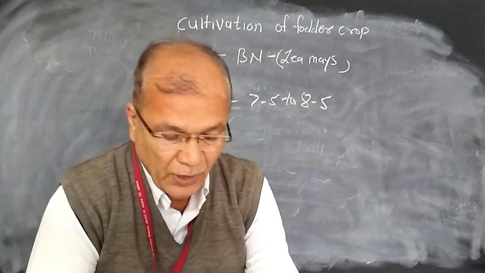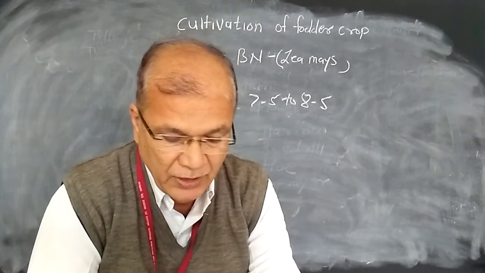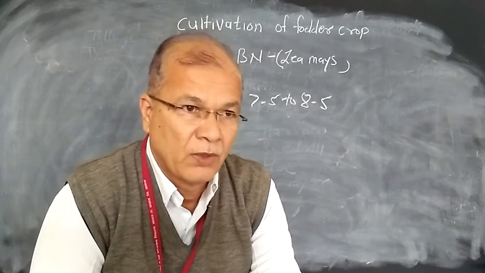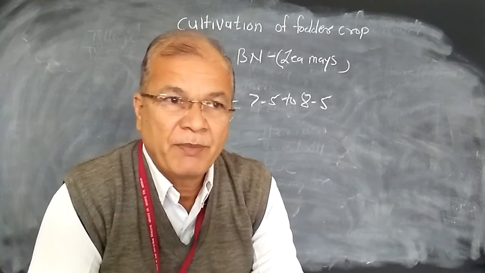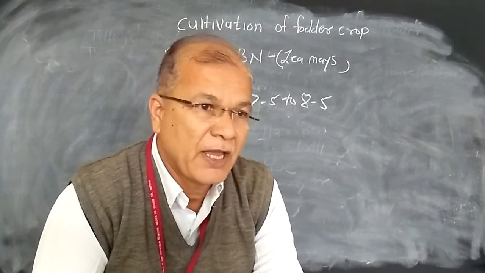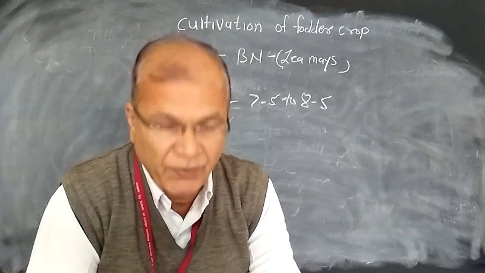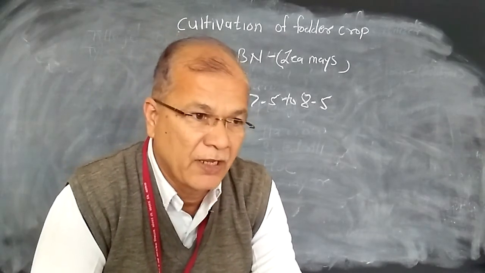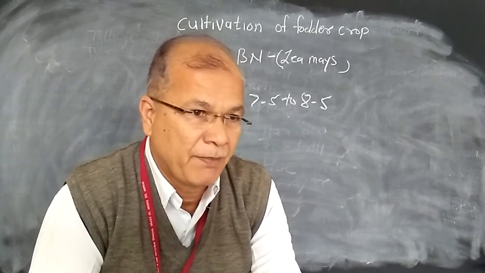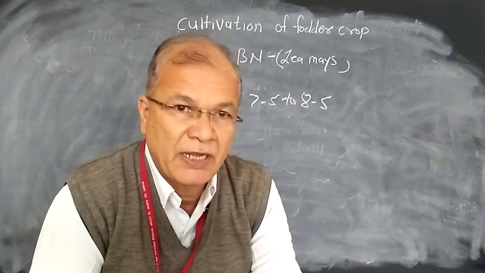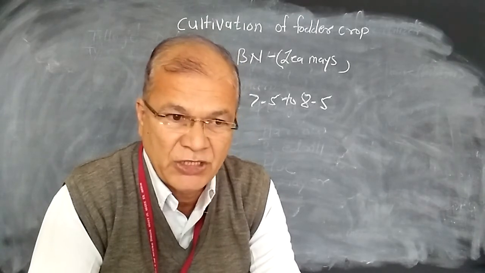Afterwards, 2 to 3 harrowings should be given with a harrow. At the time of land preparation, farmyard manure should be well mixed into the soil. For example, 5 to 10 tons of FYM per hectare may be applied. So these are the preparatory tillage operations for the maize crop.